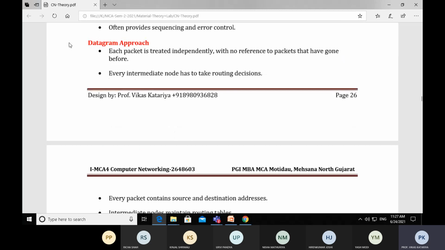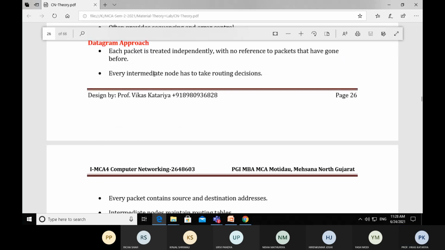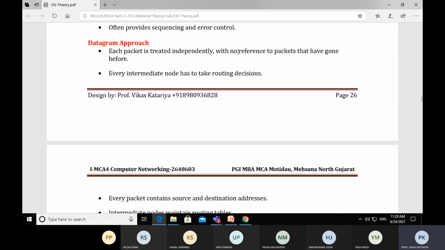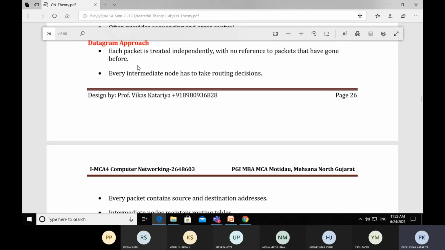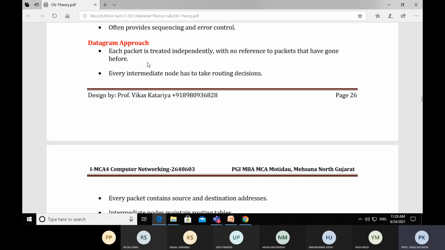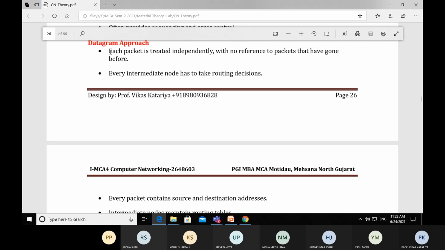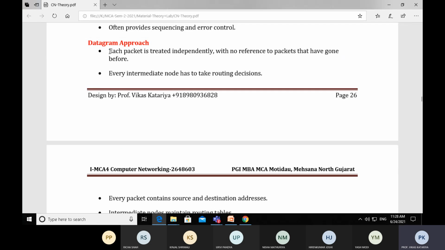Okay, so let's continue. The next approach is the datagram approach. Each packet is treated independently with no reference to packets that have gone before. In the datagram approach, there is no virtual circuit path. Each packet is treated independently, and the packet decides where to go. So there is no pre-planned route. There is no virtual path established before transferring the data, and there is no reference to packets that have gone before.